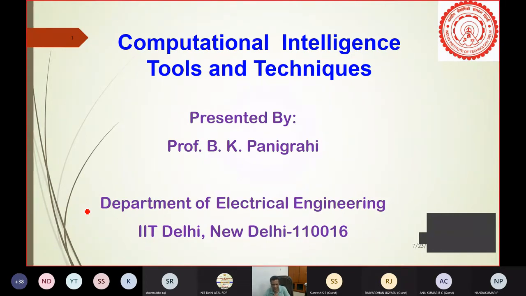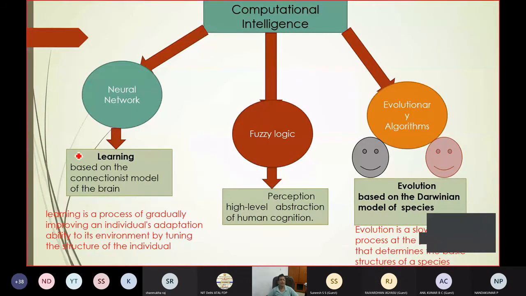So you have to look into the complexity of the problem formulation. If it is a multimodal problem, the number of variables is large, the search space is large enough, then you can go for all those techniques. Anyhow, that is one way. Today I'll discuss some of the tools and techniques, and I will give you some idea how to carry out further research in those particular areas. So look into this particular slide.